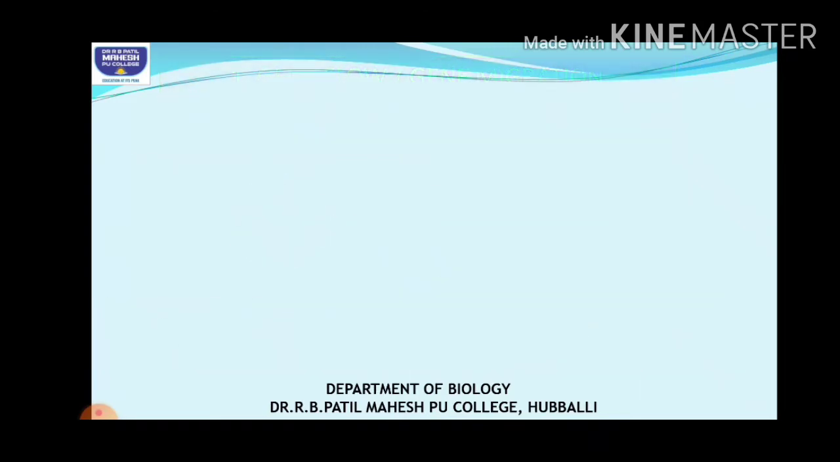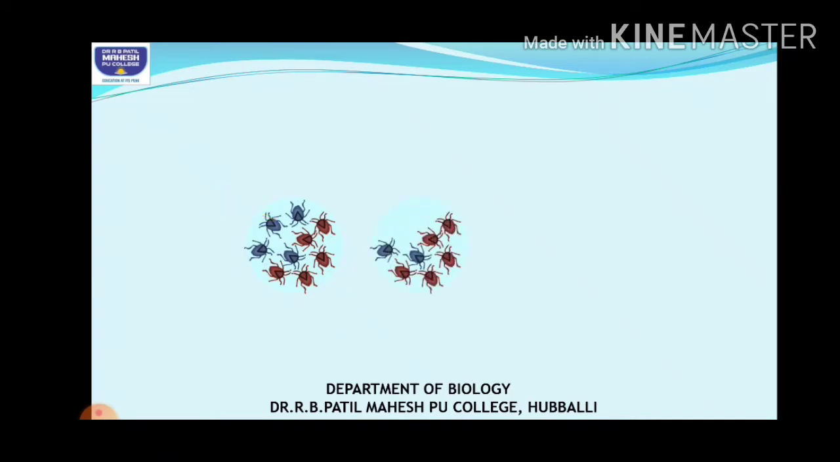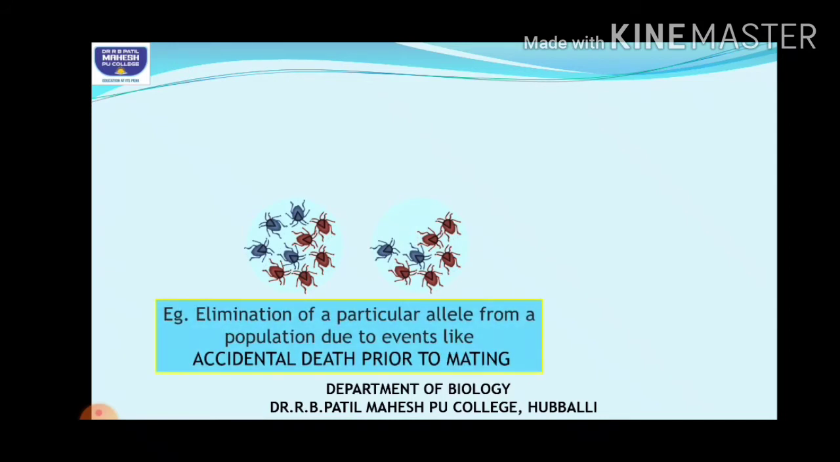Coming to the next one, another example I'll quote you now. Here you have a population of beetles, and there is another variety of beetles in this one population. Consider there are two varieties of beetles in this population. Here, accidentally, due to some natural calamities, one or few organisms from one type may die. That is, elimination of one particular type has occurred.